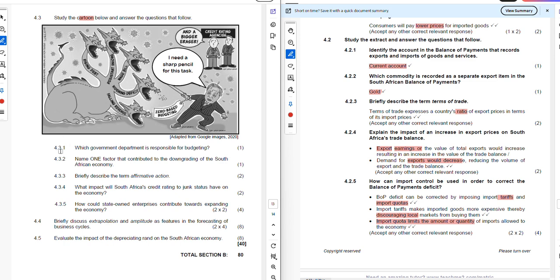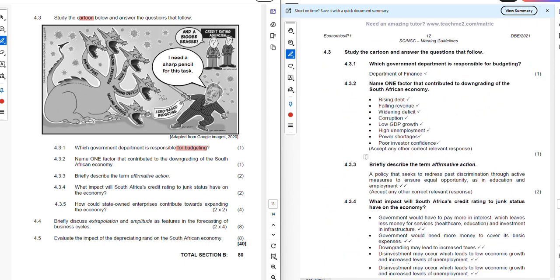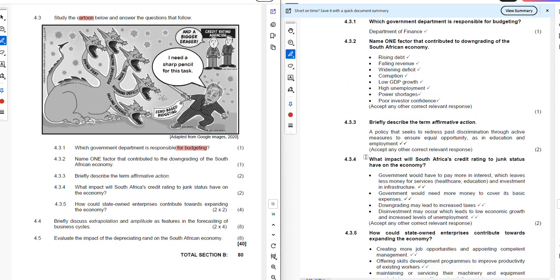Now, when we're looking at 4.3.1, which government department is responsible for budgeting? This question means you need to recall from what you've learned in class, because everything that you see here is in line with what you would have learned in class. It is not going to come here, but it's something that you will have to recall from the class.